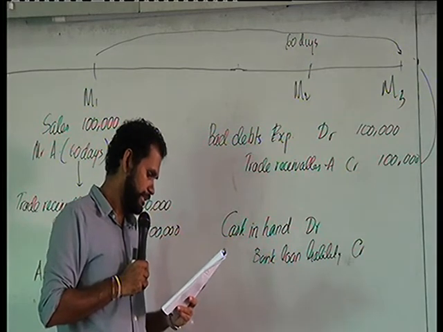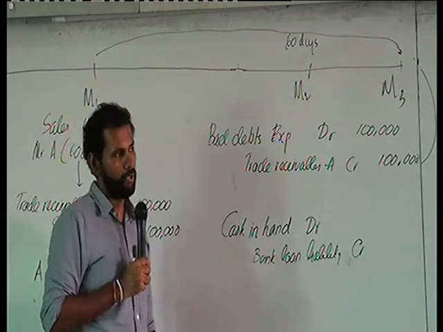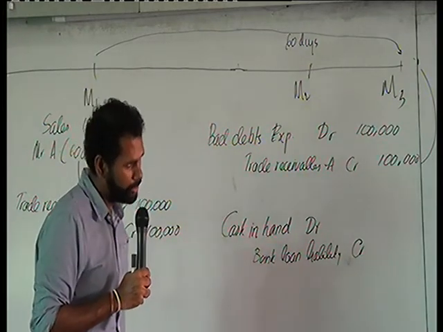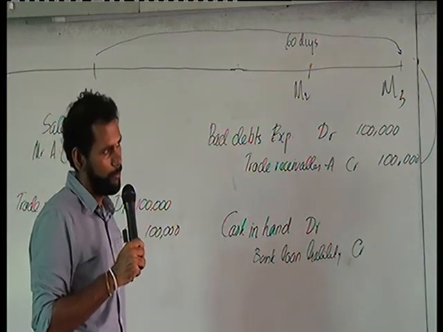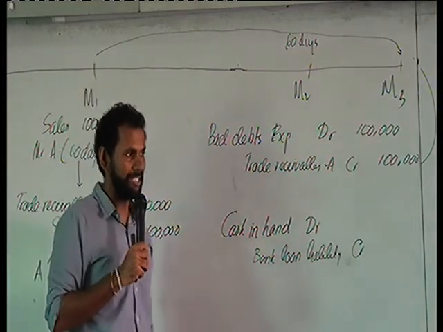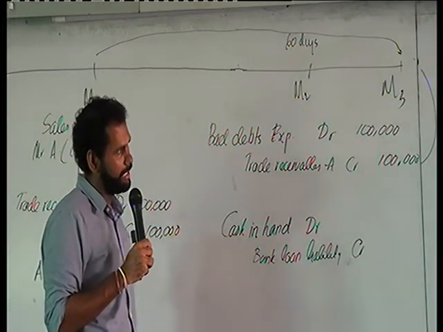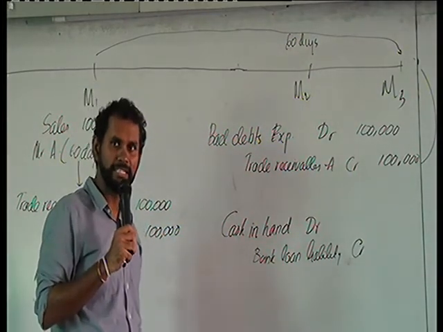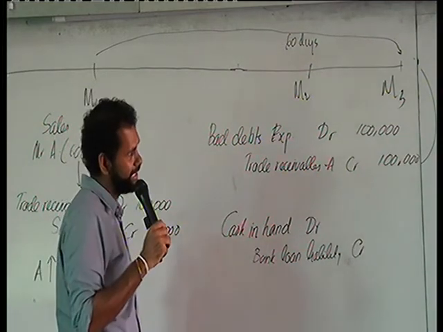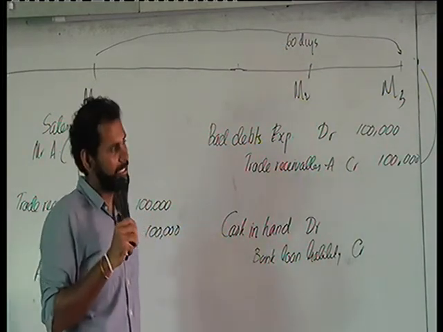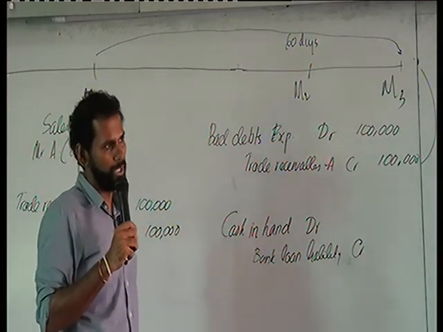Point number 13, settling a part of the bank loan. Initially we have obtained the loan. Now we are going to repay part of the loan. If we are settling a part of the loan, will it have an impact on our assets? Yes, our cash in hand is going to be reduced. So that's going to be a credit impact. By settling the loan, is there an impact to the expenses? No impact to the expenses.